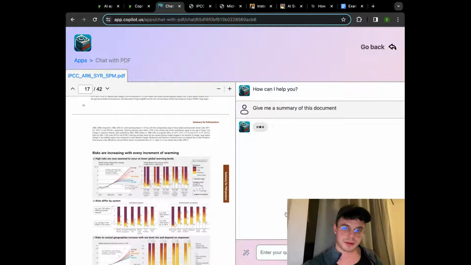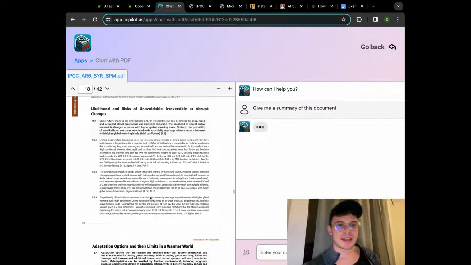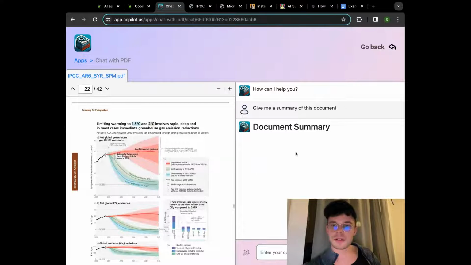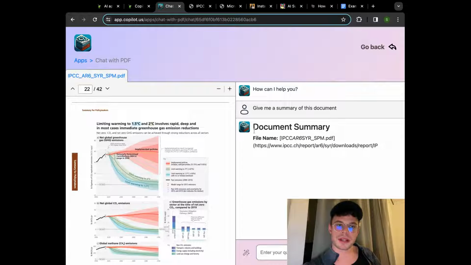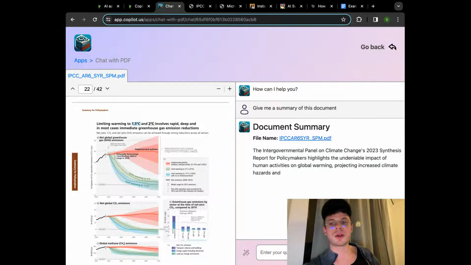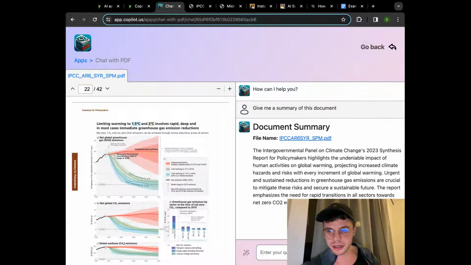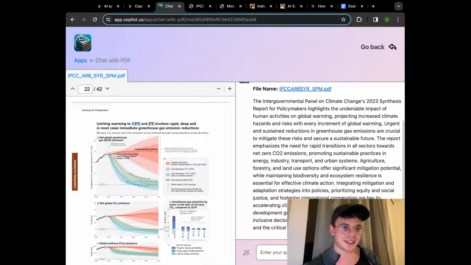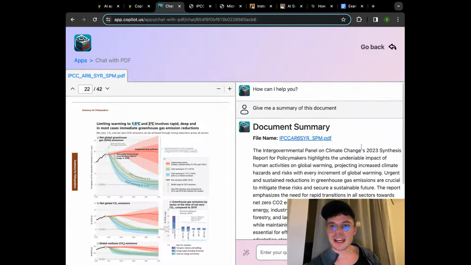Give me a summary of this document. I really like to start usually with this prompt because it's much easier to understand what is going on, what kind of information we can actually expect, and so on. So right now, again, in case something is not working out as it did previously, like it took a little bit longer than usual, just refresh the page or change your prompt, everything can be fixed. So as you can see here, we started with clicking on the magic wand and then using the summary of this particular document.